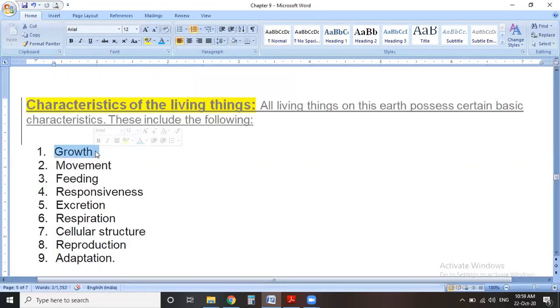Growth means, when we put a seed into the soil, it germinates, and after taking water and nutrients from the soil, it grows and converts into a small plant, and then it continuously grows to about our height. Then it continues growing and becomes a tree. So what do we call this process? Growth.